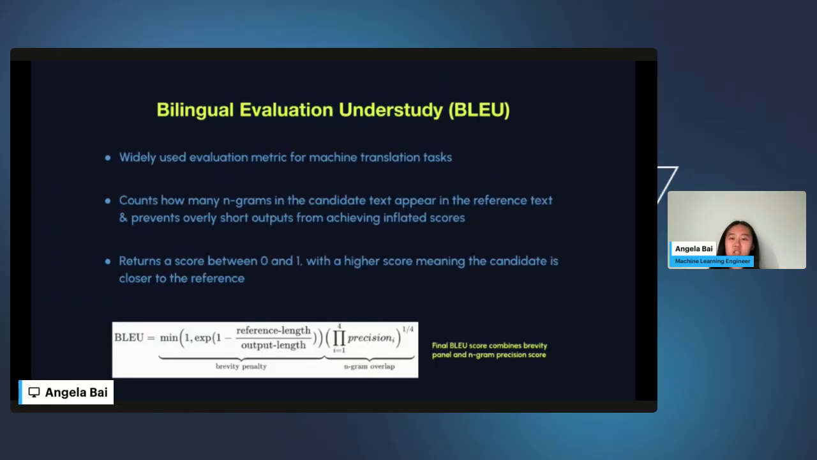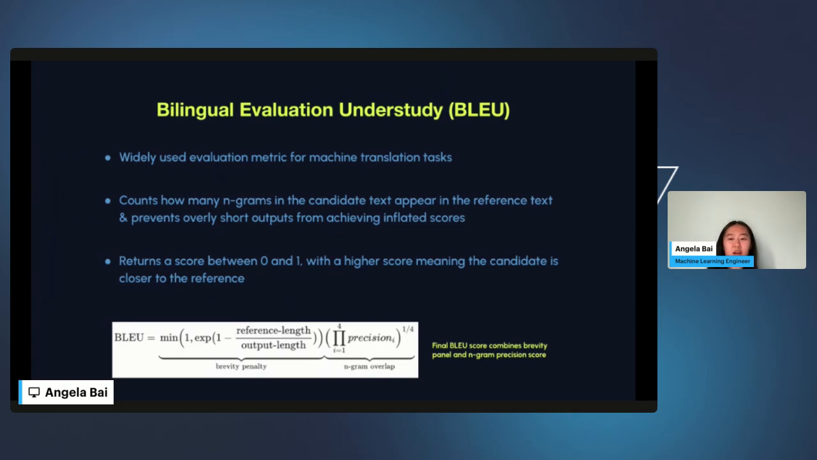So one of the evaluation metrics that we're using to assess the performance of our models is BLEU. This is a widely used metric to evaluate the quality of machine translated text. And it works by calculating the number of n-grams, which are sequences of 1 to 4 words in the candidate text, and how much they match with the reference text.